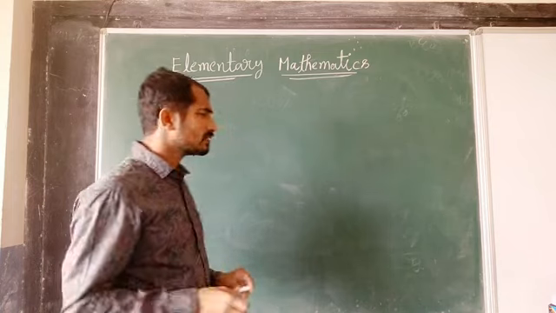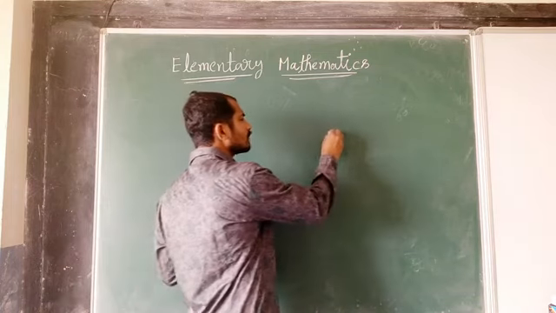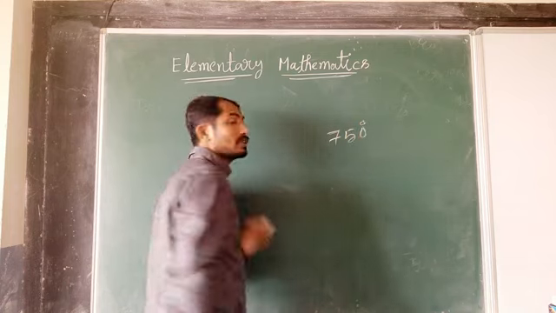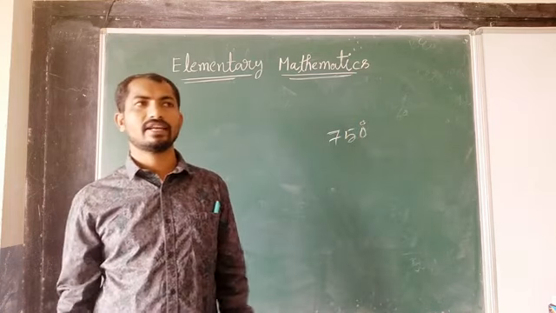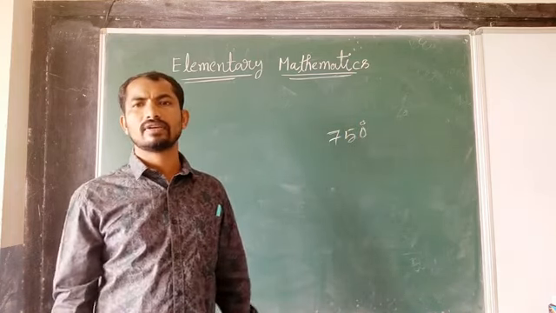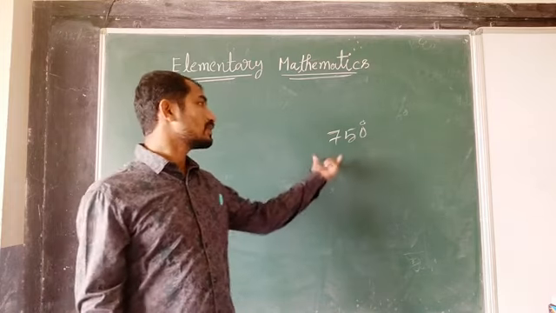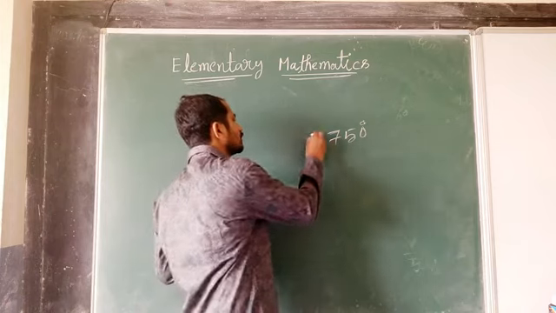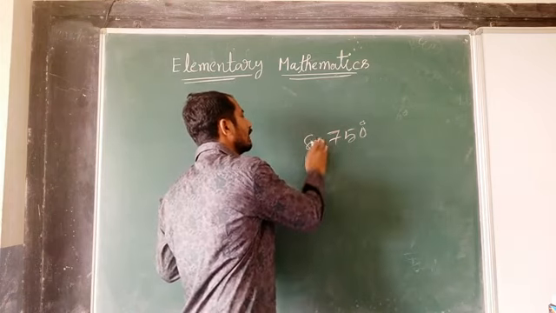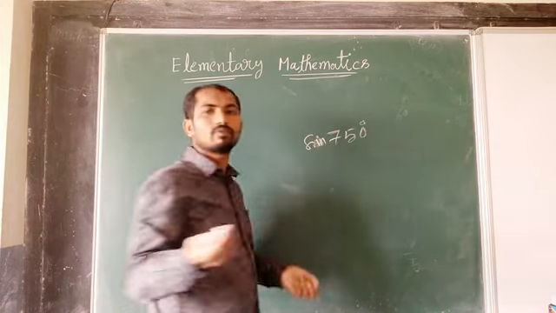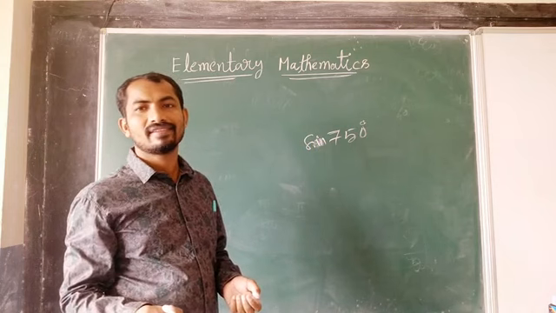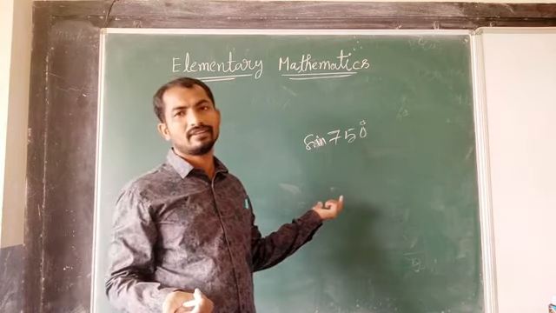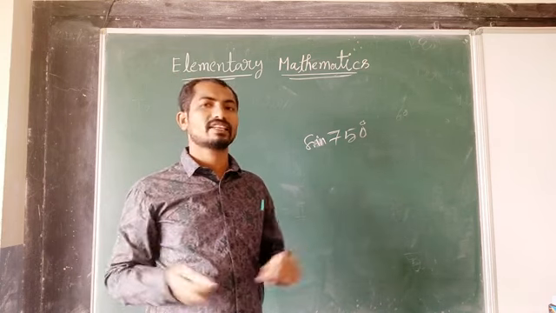But suppose they have given 750 degrees. If it is a standard angle you can say directly. Suppose they have given 750 degrees. What is the value of sine 750 degrees? Tell me the value of sine 750 degrees. In such a case you may not be able to give the answer immediately.